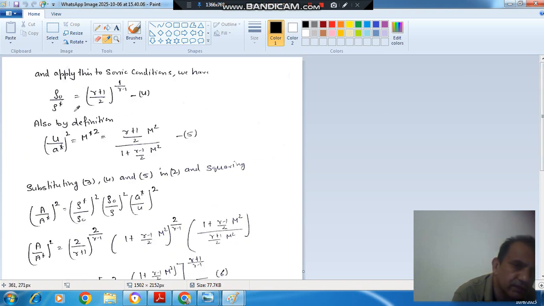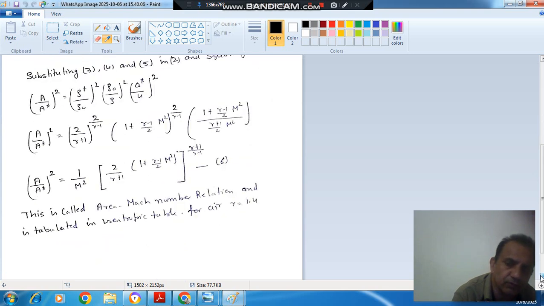and rho naught by rho star is (gamma plus 1) by 2 raised to the power 1 by (gamma minus 1), and U by a star is your, a star whole square is M star square, which is equal to (gamma plus 1) by 2 M square divided by 1 plus (gamma minus 1) by 2 M square. Putting these values here, we can get the relationship between A and A star in terms of Mach number.